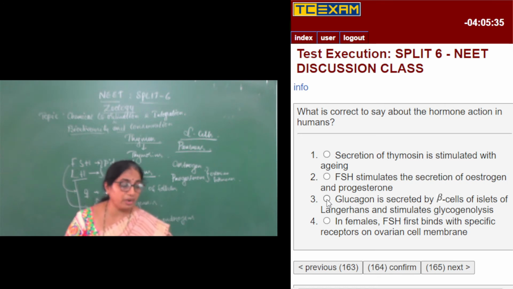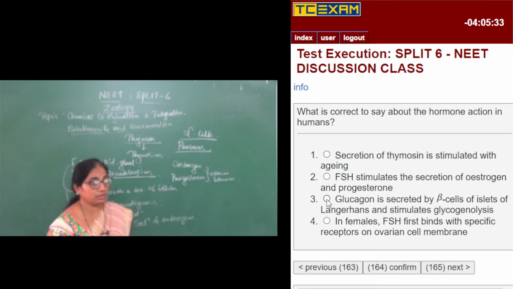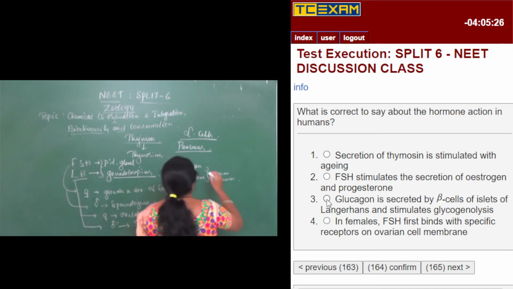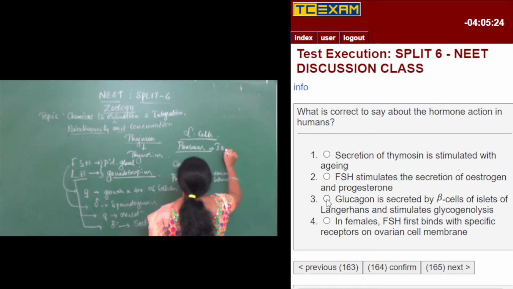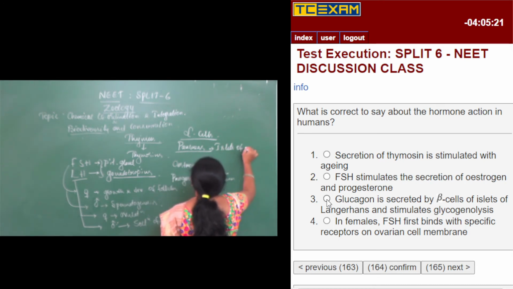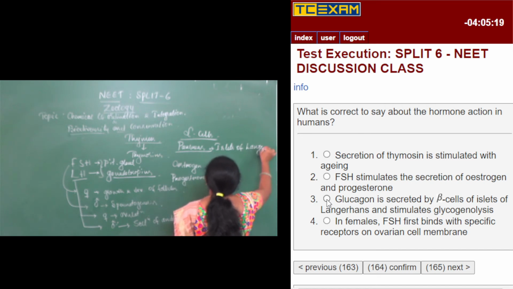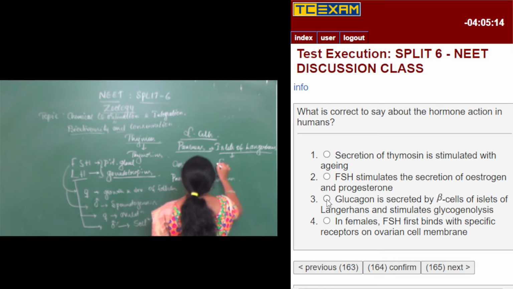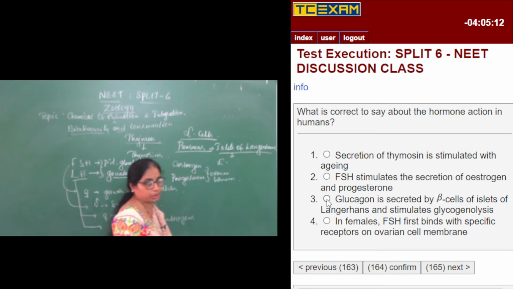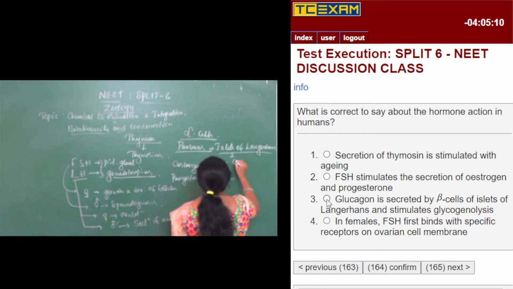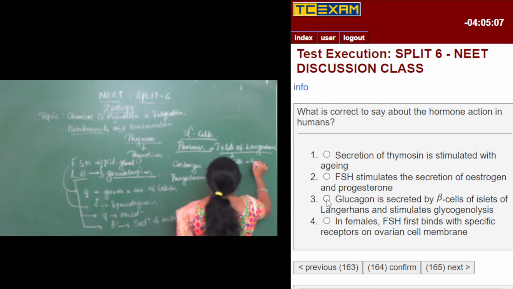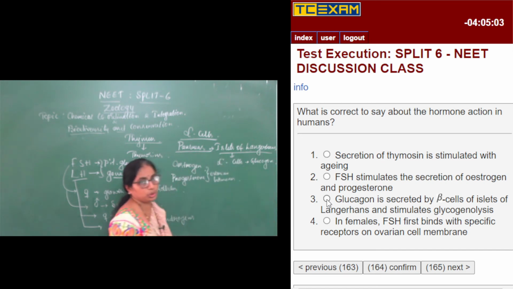But the endocrine part of the pancreas is the part called the islets of Langerhans. The islets of Langerhans have groups of cells like alpha cells, beta cells, gamma cells, etc. Alpha cells secrete glucagon and beta cells secrete insulin.